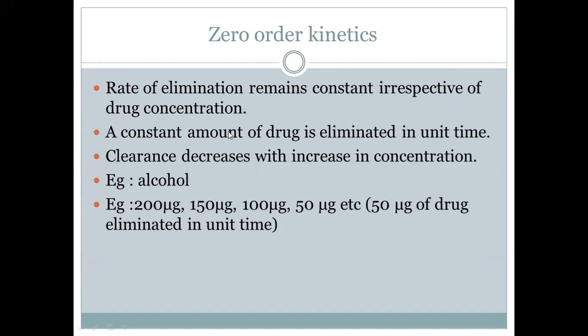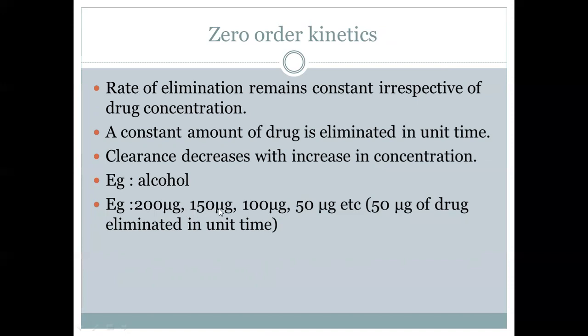That means a constant amount of drug is eliminated in unit time, and the clearance will decrease with the increase in concentration. If you have a larger amount of drug, the clearance will be less, because irrespective of the concentration, only a certain amount of the drug will be eliminated. For example, alcohol.